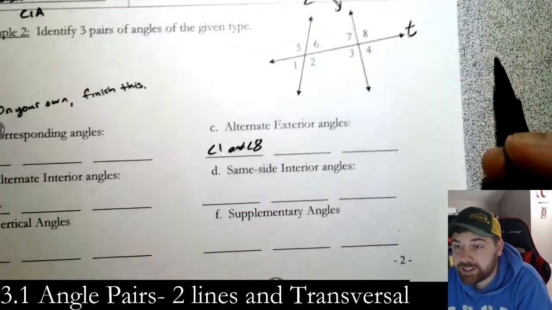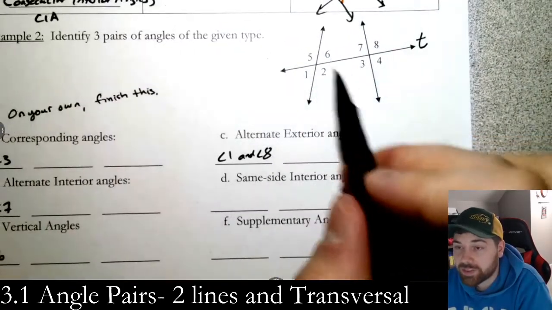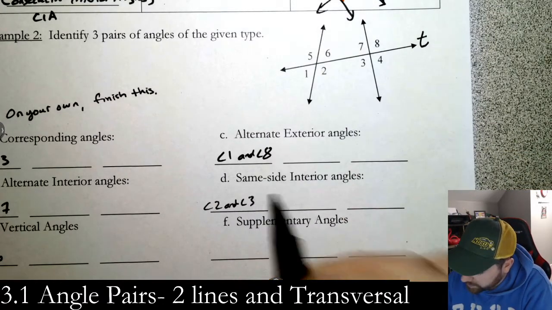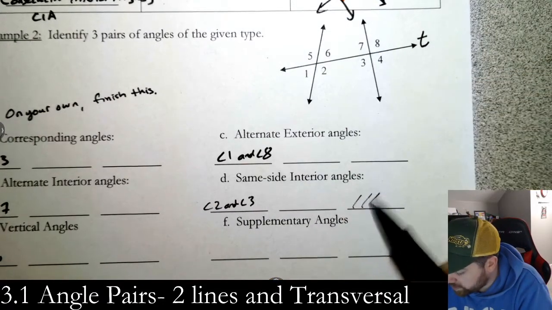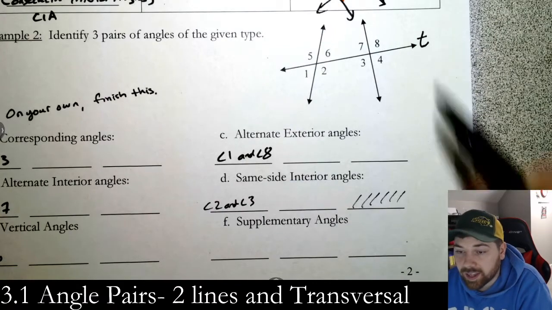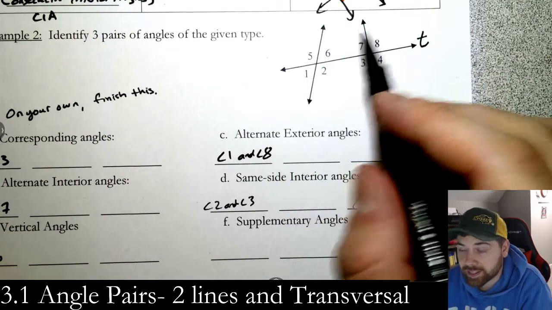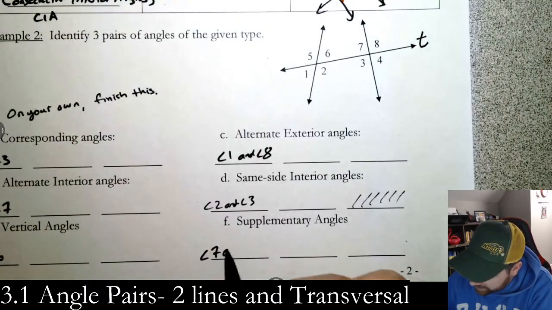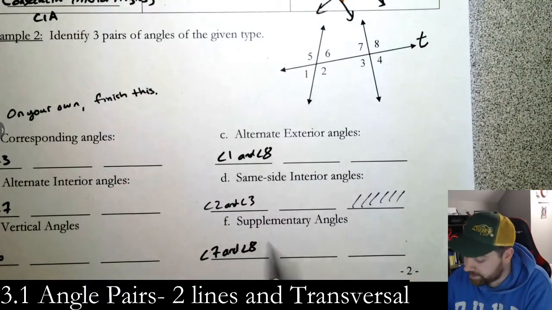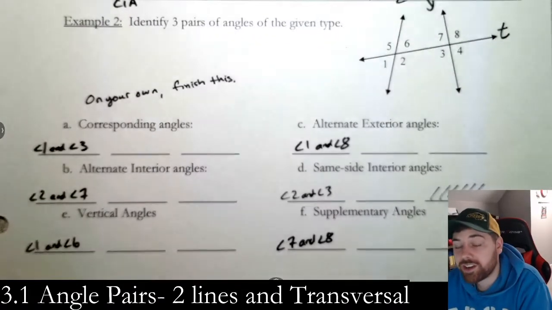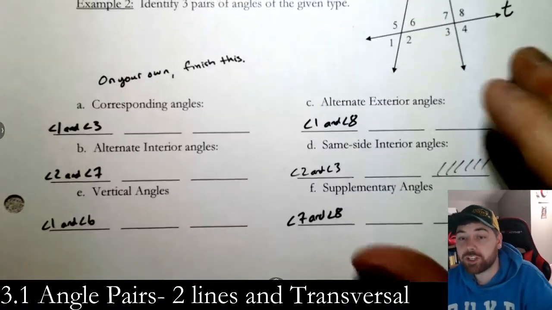Same side interior, that's angles that are on the interior but on the same side, so like 2 and 3. Okay, go ahead and skip the third one here. There's not 3 pairs. Okay, and the last one, supplementary angles, any linear pair in the picture works, so like 7 and 8. Okay. That should do it here. Go ahead and finish that on your own. This is very, very doable, but it's very good practice.